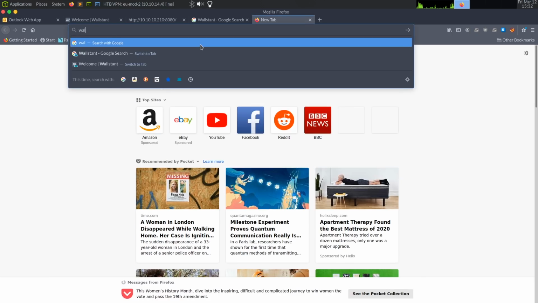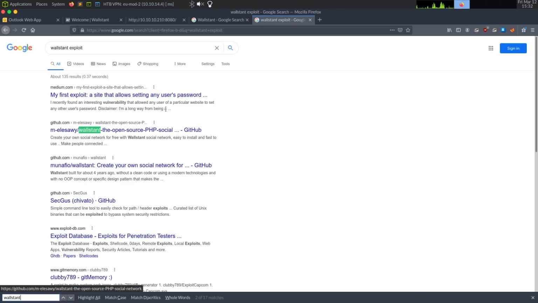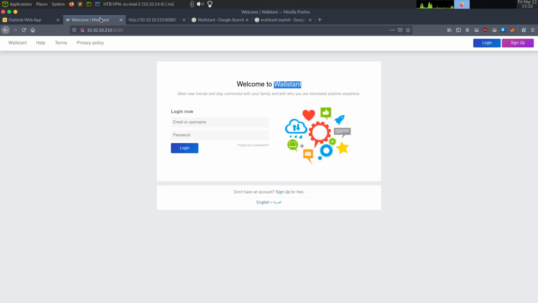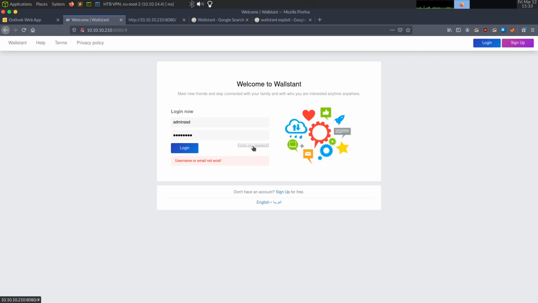Doesn't look like there are. Wallstant exploit on Google. Wallstant. I'm not really seeing many. I'm sure there are exploits for this. But let's just take a look. We can try admin password to try log in. Username or email doesn't exist. We can do forgot password and check this out. No, we can't. It doesn't work. If you look at the link in the bottom left, it just goes to a hashtag. So that link doesn't work.